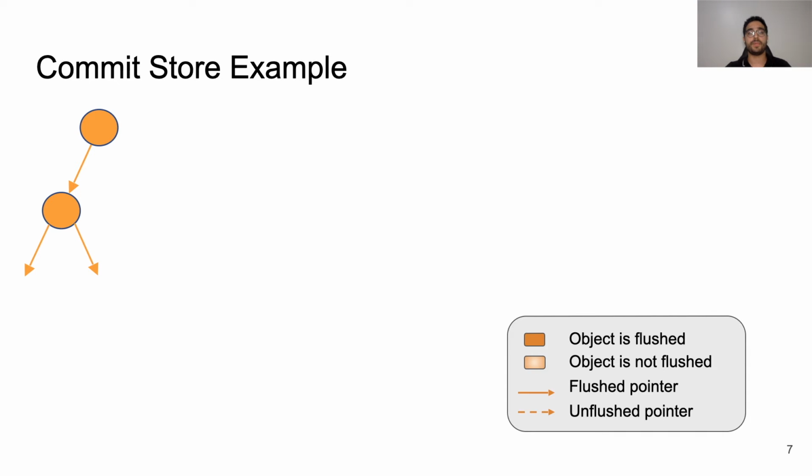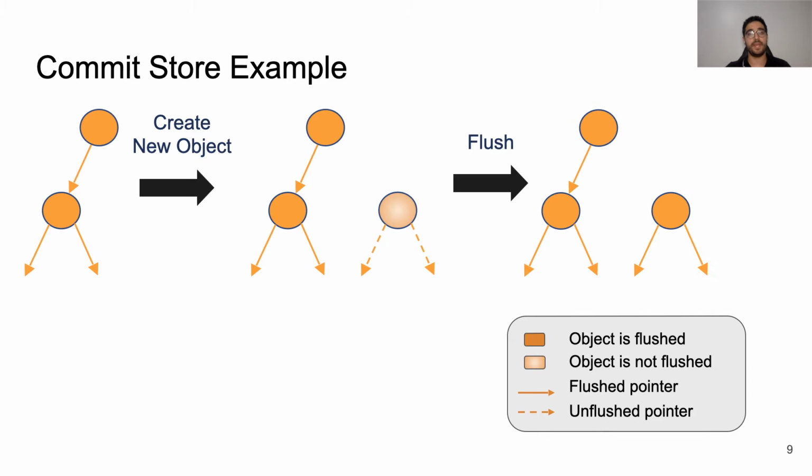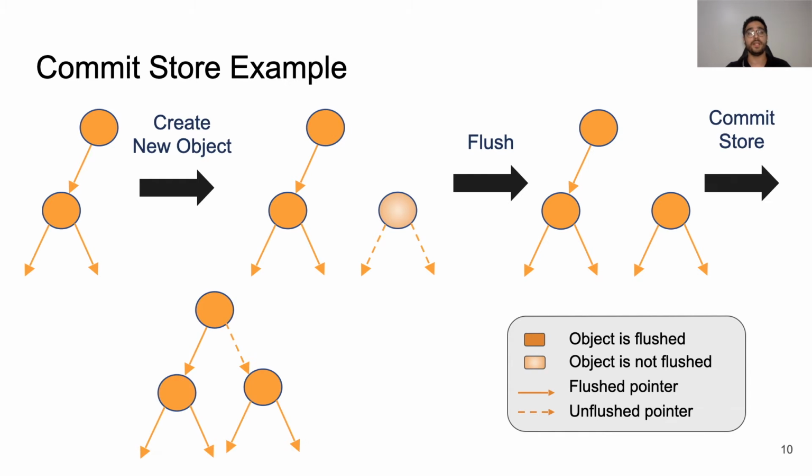For example, there's a persistent tree data structure, and we want to add a subtree to its root. First, the program creates new nodes and properly updates their values and references. Then, the newly created subtree is flushed to persistent memory. Finally, the program updates the pointer from the root of the tree to the subtree. This pointer is a commit store. In post-crash execution, if this pointer isn't null, it shows the insertion operation was successful.